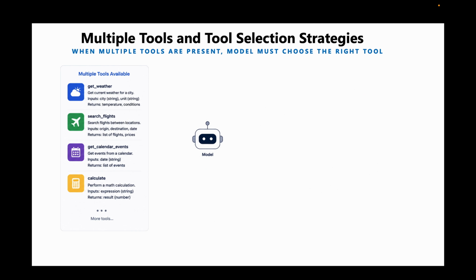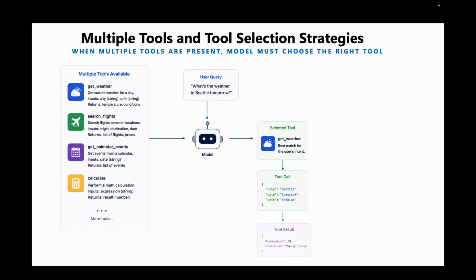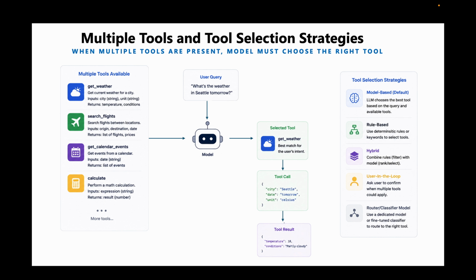As agents become more capable, they are often given access to many different tools. And the new challenge that they face is deciding which tool to use for a particular use case. The model examines the user's request, compares it against the descriptions of the available tools, and selects the one that best matches the user's intent. In this example, even though the agent has access to weather, flight, calendar, and calculator tools, it recognizes that the user query can be best handled by the weather tool.